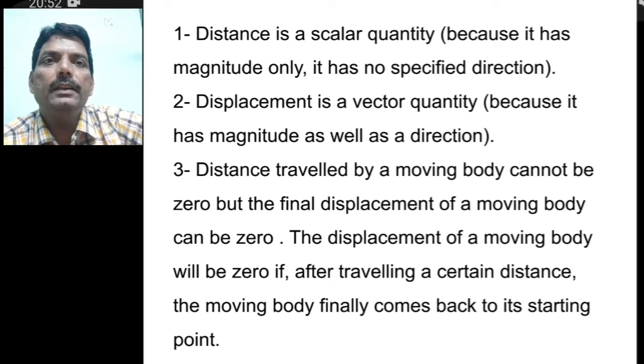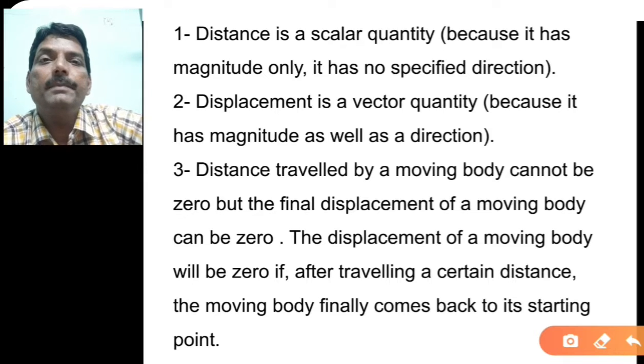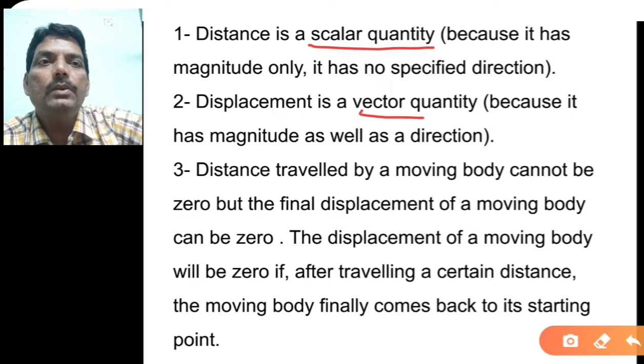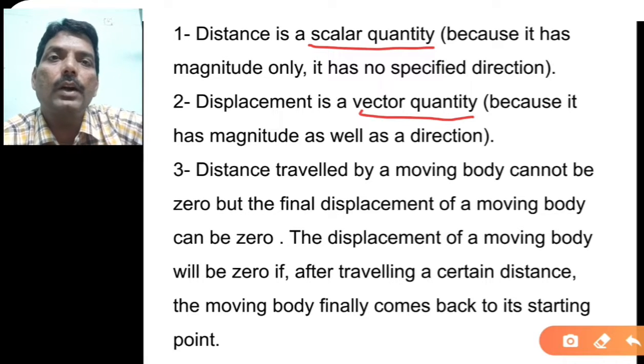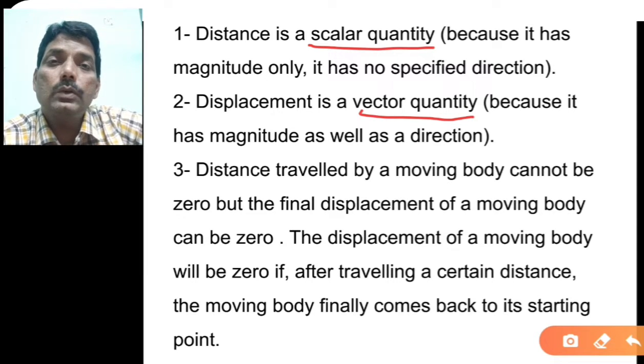Now the next thing is that distance is a scalar quantity and displacement is a vector quantity. So dear friends, I will explain this scalar quantity and vector quantity. Now what is a scalar quantity? Suppose you are going to the market and you want to purchase 1 kg of sugar. So simply you say to the shopkeeper, give me 1 kg sugar. That 1 kg is nothing but the magnitude of the sugar which you are bringing home. So that is a scalar quantity. That means it has only magnitude.